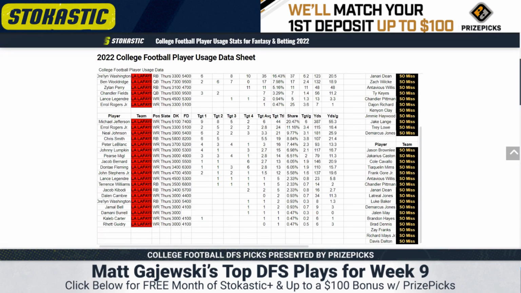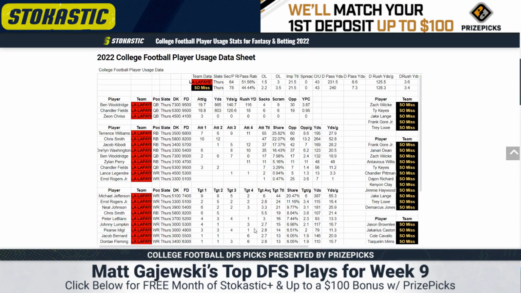The guy who really popped off most recently has been Dante Fleming, 47 and 50% route share for Fleming. 3,400 is completely fine. He had 6 targets in their most recent game, as did Jacob Bernard. Jacob Bernard did that on a 25% route share, so I'd rather play Dante Fleming just straight up. And then from there, you have a slew of players between like 20 to 35% of the routes in John Stevens, Pierce Michael, Johnny Lumpkin. Tough to get to. If I'm playing anybody, it's 1 Jefferson, 2 Fleming, and 3 I'll probably just default back to Errol Rogers based on the target volume on the year.